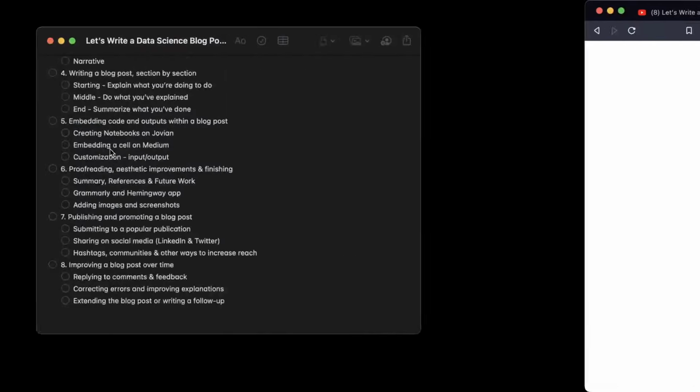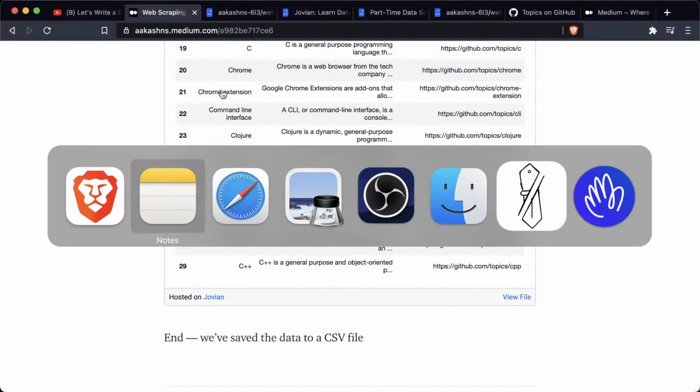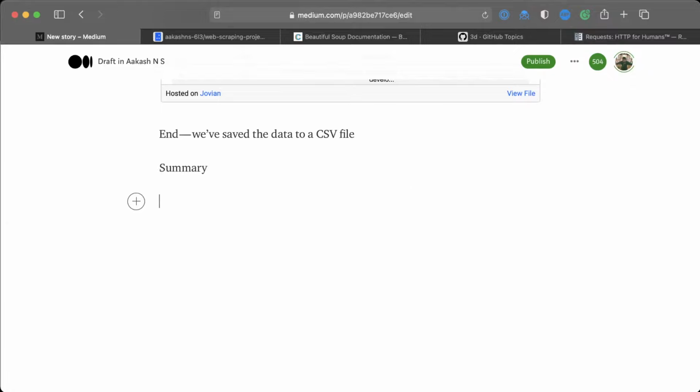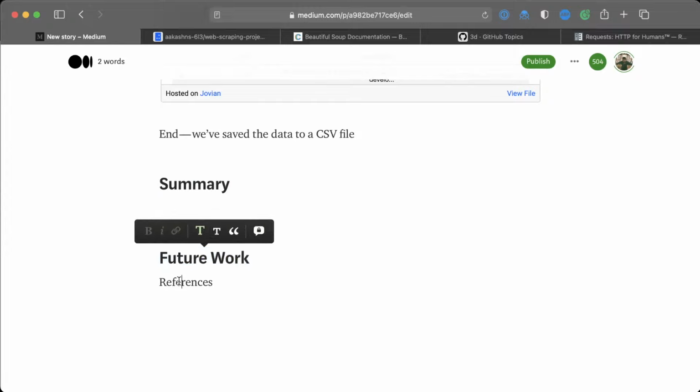But we're not done with the blog post yet. There is one important step involved, which is proofreading, aesthetic improvements, and finally finishing the blog post. So the first thing you should do, before you even do proofreading and aesthetic improvements, is to create a summary, reference, and future work section. So what you want to do is, let's return here to the draft that we're editing. And you want to include a summary. Then you want to include a section called future work. And then you want to include a section called references. And let's make these all sections.